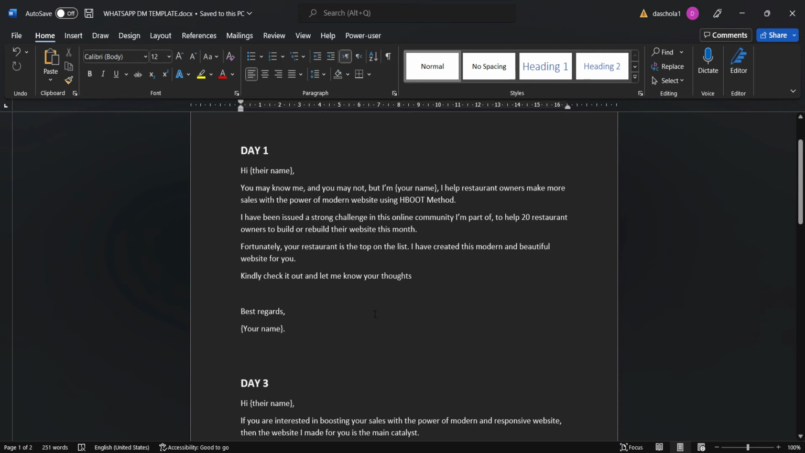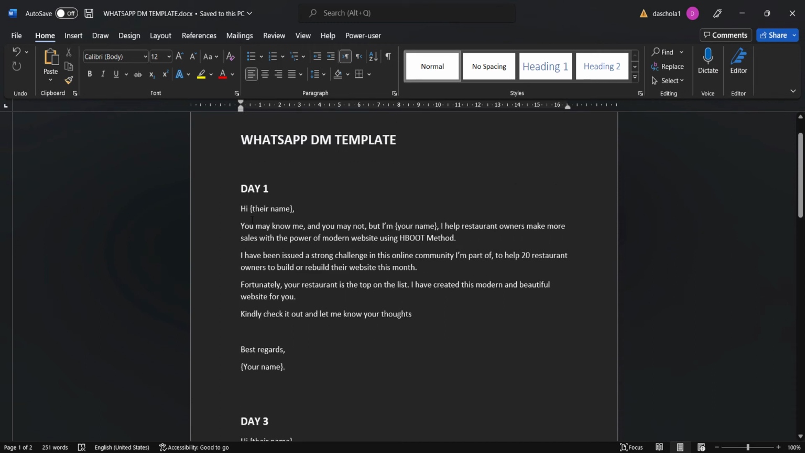So for this second one, we can see that, okay, it's quite similar to what we've done before. There are just a little differences. So I, the person's name in this case is going to be Bamboo Kitchen. You may know me and you may not. So in my case, Yusuf. I help restaurant owners make more sales with the power of modern website design using the HBoot method.